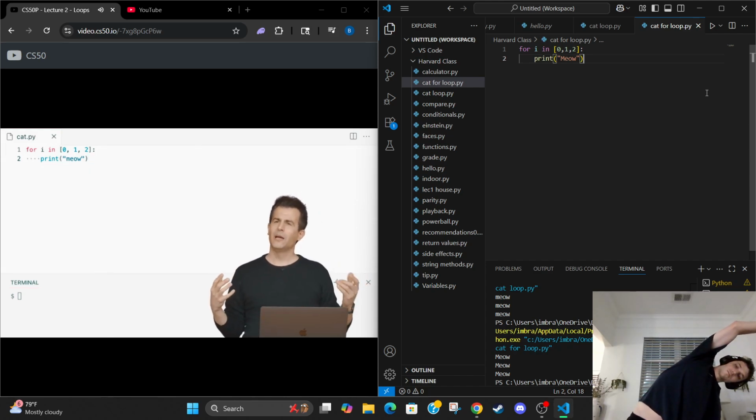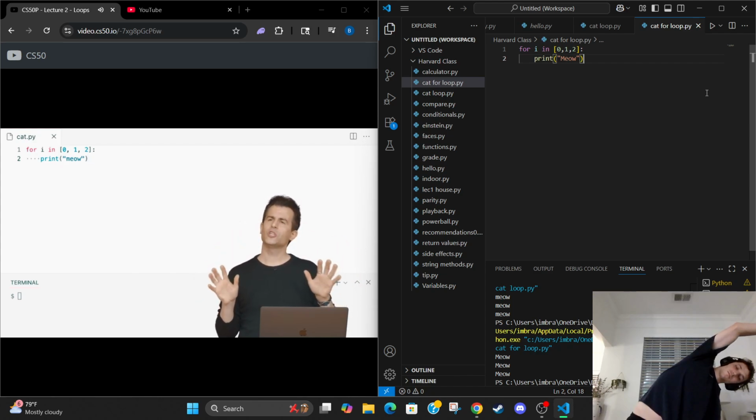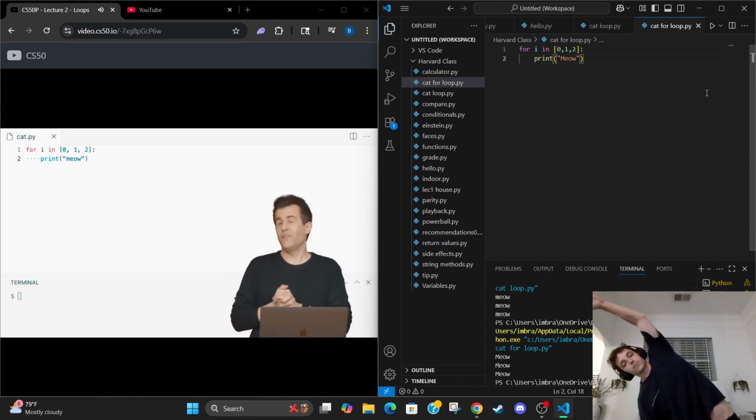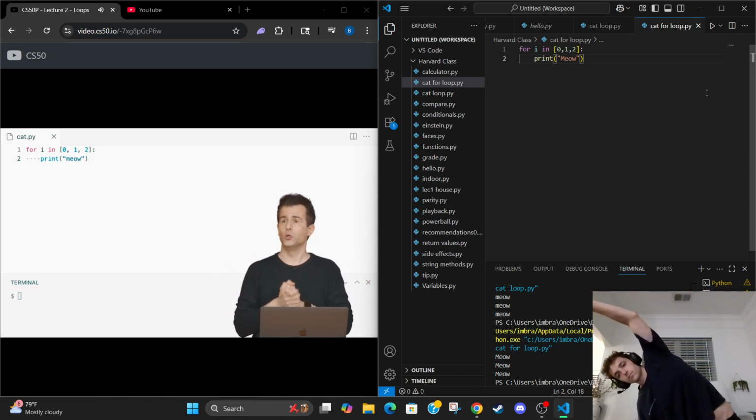A for loop kind of simplifies all of that. It just says if you want a variable, like i, a number, and you know in advance how many times you want this loop to execute, 3 times, we'll just specify what it is you want i to take on as values explicitly.